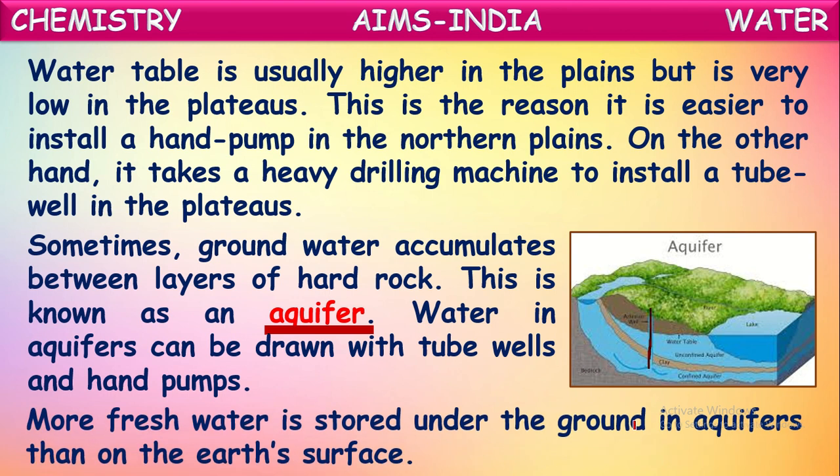You know, more fresh water is stored under the ground in aquifers than on the surface. The water accumulated between the layers of rocks will be fresher than the water present on the earth's surface, that is, surface water. Than the surface water, aquifer water is fresher because it is filtered between the rocky layers.